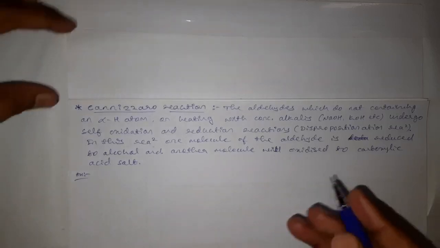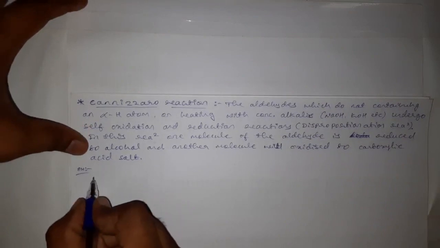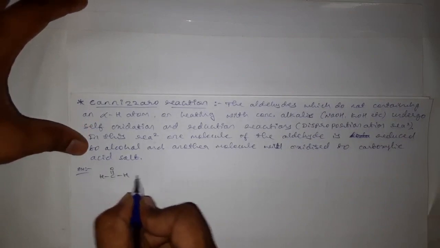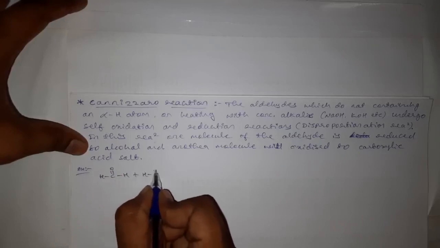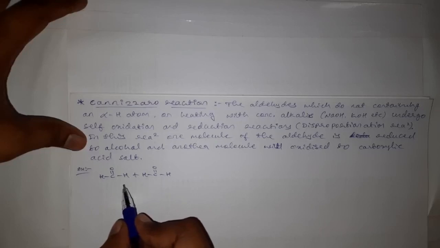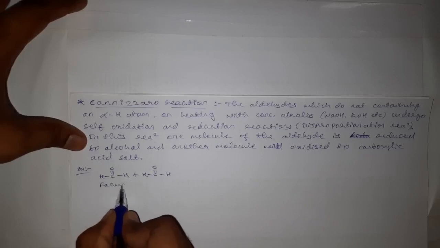For example, we can write formaldehyde, HCHO plus HCHO, that is 2HCHO. This is formaldehyde.